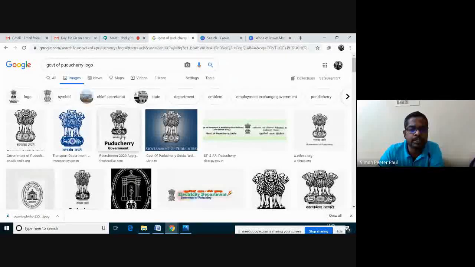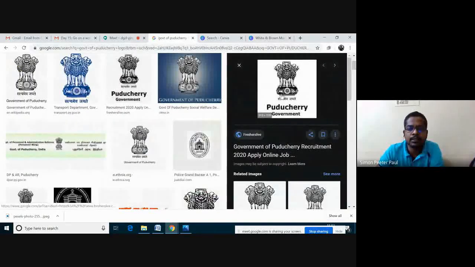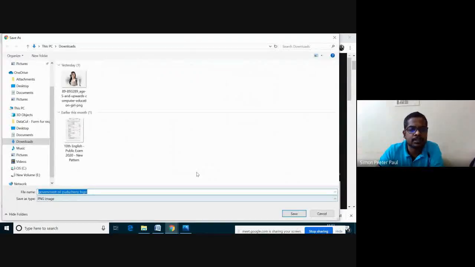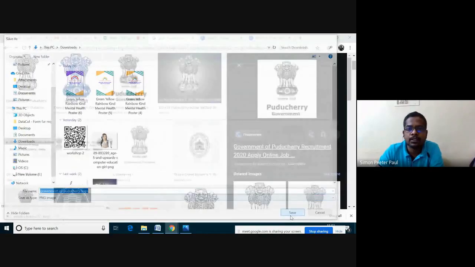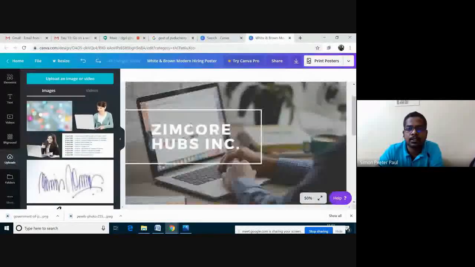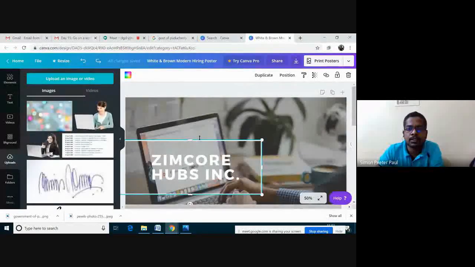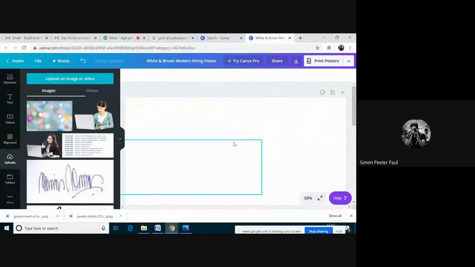See here, Puducherry government, I'm clicking this one. I'm saving this image in PNG format. Then I'm going to this. Okay, let me remove this. And then I'm clicking upload, upload image.